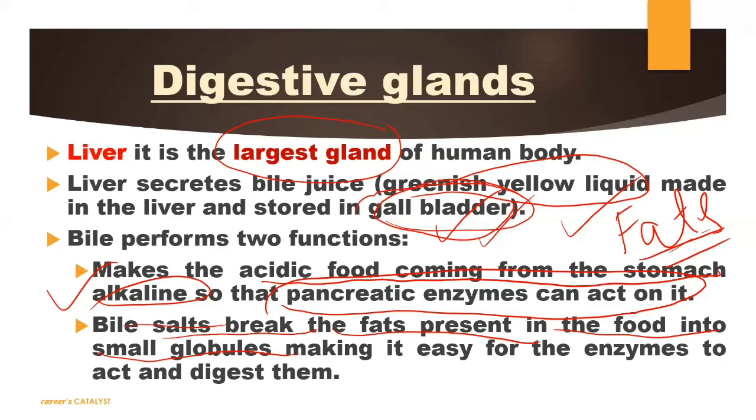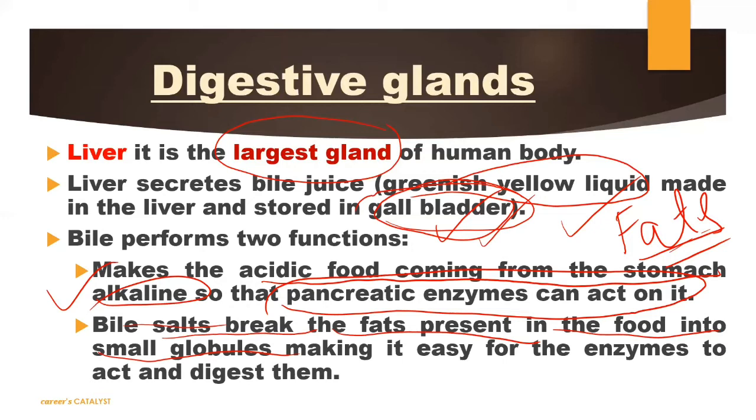Otherwise, if you have a gallbladder, then the liver's secretion will get stored in the gallbladder, and whenever it is required, it will get transferred to the small intestine. But if you don't have a gallbladder, it's okay, the liver secretion will get directly transferred into the small intestine. Okay.